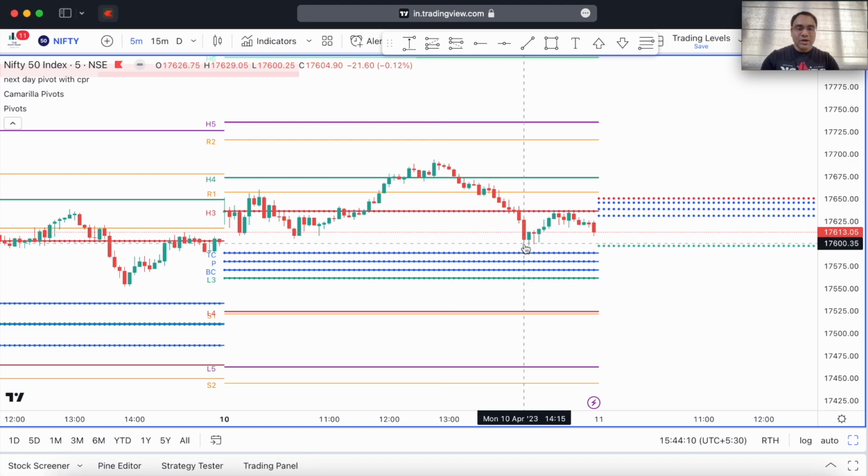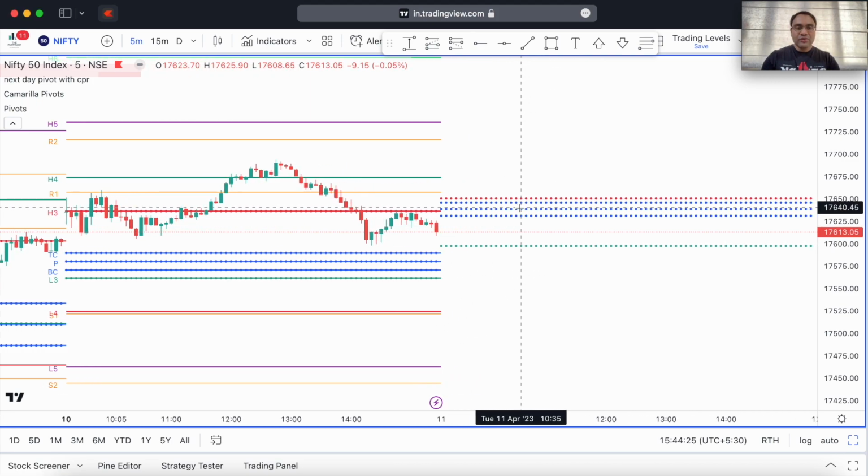To around 2:15 p.m., that was about 1 hour, Nifty kept falling after that, and it went below the opening price also, and from there it recovered and closed very close to the opening price today. So we have a very narrowish kind of CPR today.